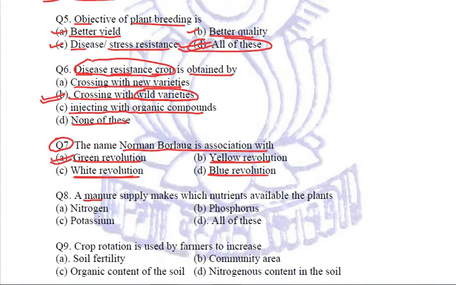Coming to the next question. A manure supply makes which nutrients available to plants? Is it nitrogen, potassium, phosphorus, or all of these? Now we must remember that manure is never nutrient specific. It is the fertilizers which are artificially made and they are nutrient specific. So if we are talking about manure, it is going to add all the nutrients in small quantities.